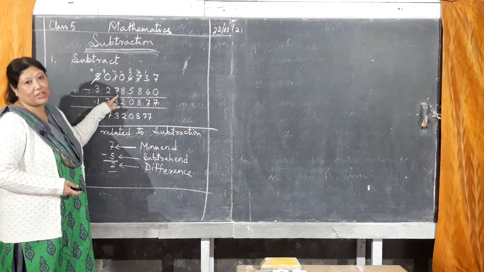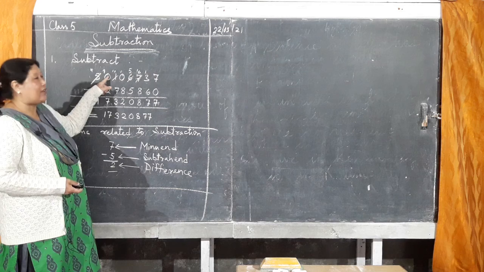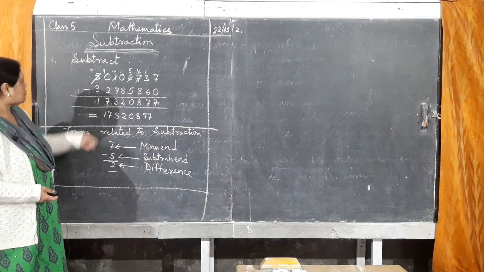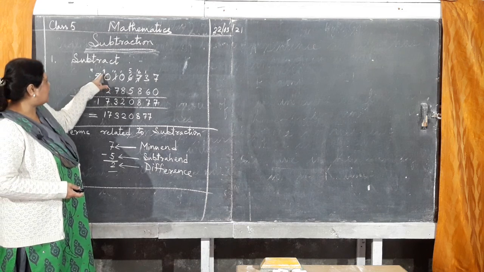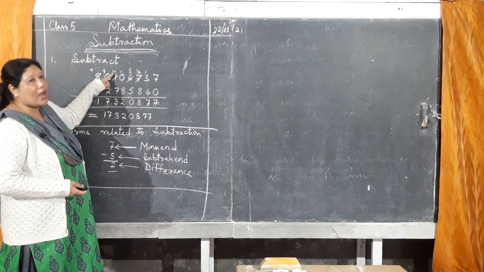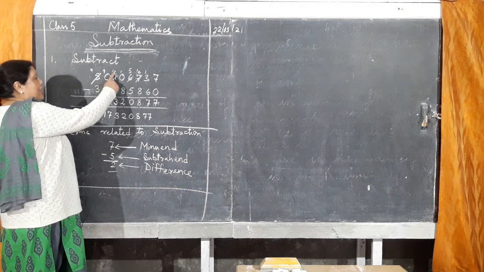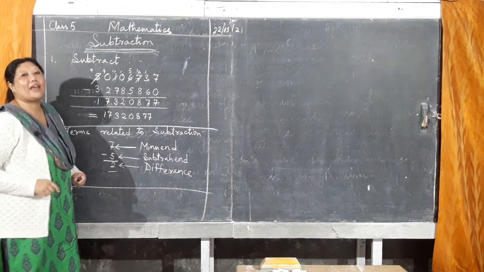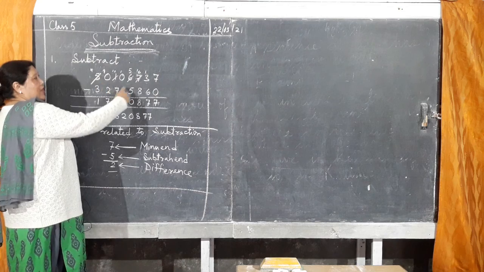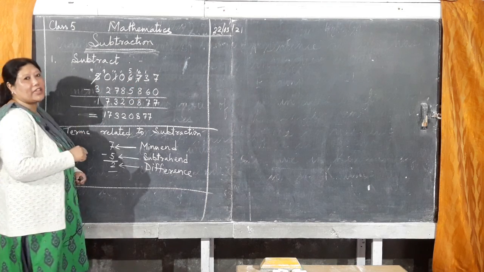0 cannot subtract 7. Again it will ask this one, but it does not have. So it will ask another neighbor. Okay? Then 5 will give 1, it becomes 10, but from 10 it will give 1 to the other one. So this will become 10, but this will remain 9. Because from 10, 1 is given out here. This is very important. Here only some of the students make mistakes.